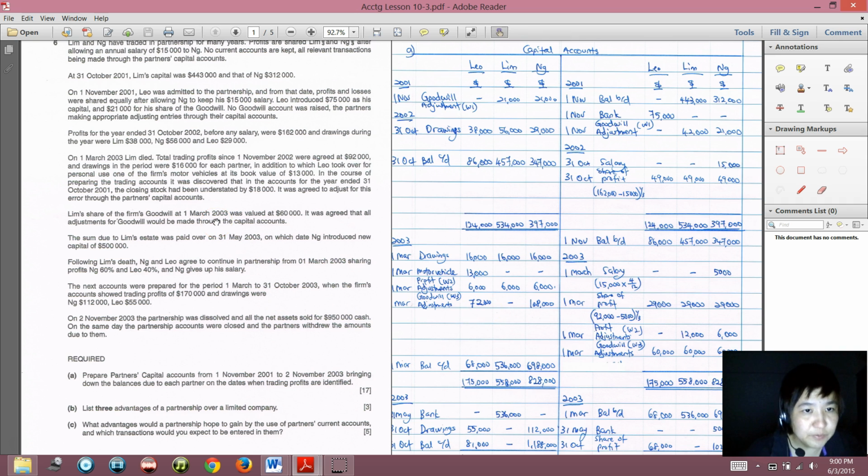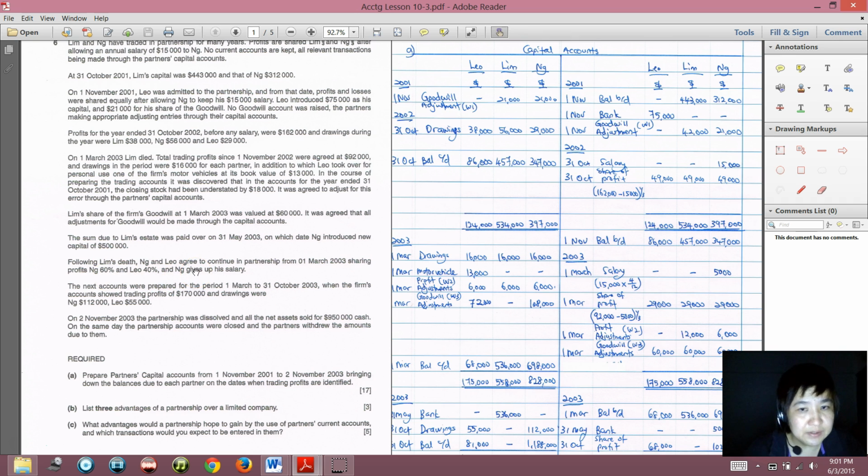So what is the new profit sharing ratio after 1 March 2003? Following Lim's death, Ng and Leo agree to continue in partnership from 1 March 2003, sharing profit 60% and 40%.